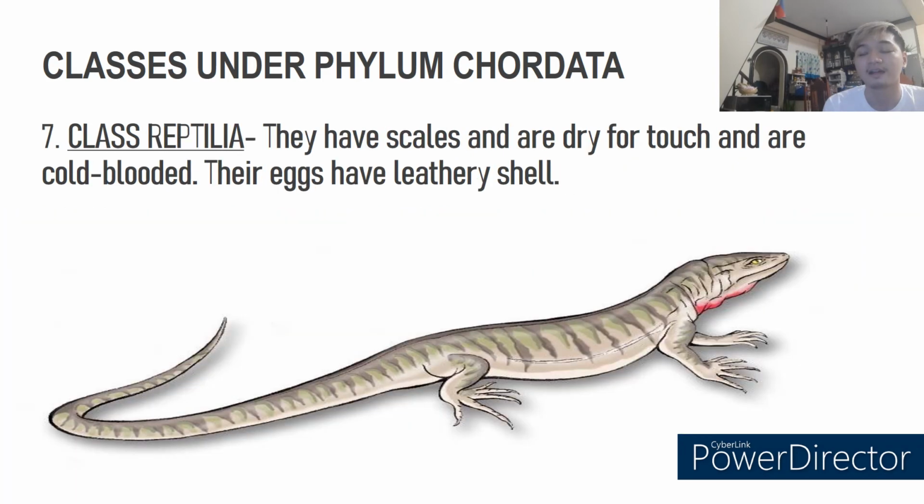Class Reptilia. They have scales and are dry to the touch and are cold-blooded. Their eggs have a leathery shell. Living reptiles comprise turtles, crocodilians, and squamates like lizards and snakes.